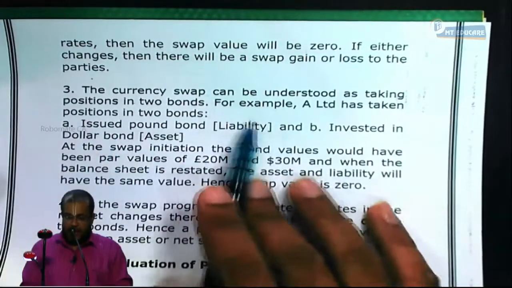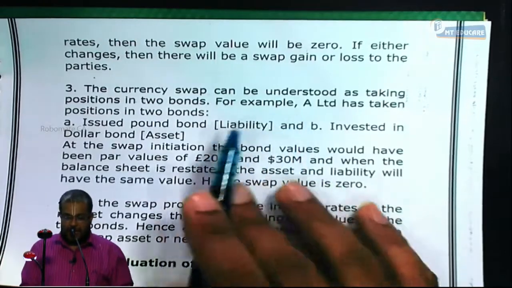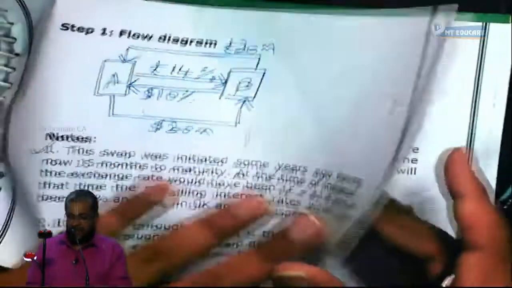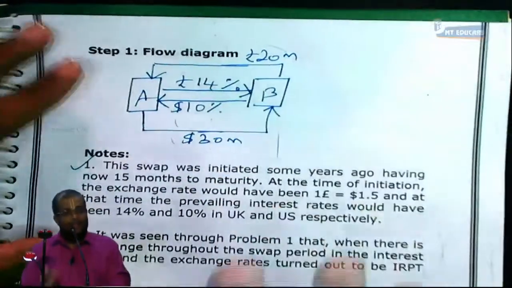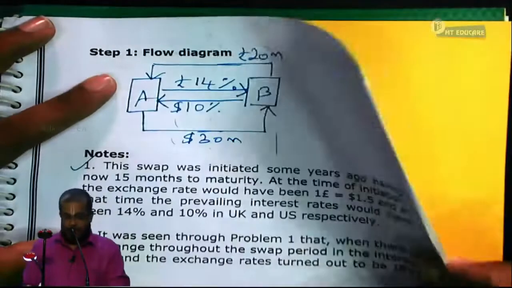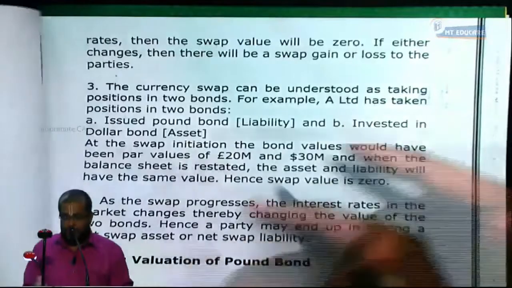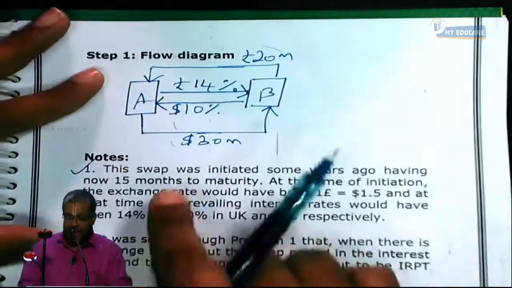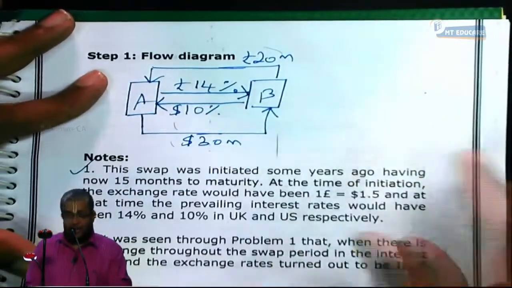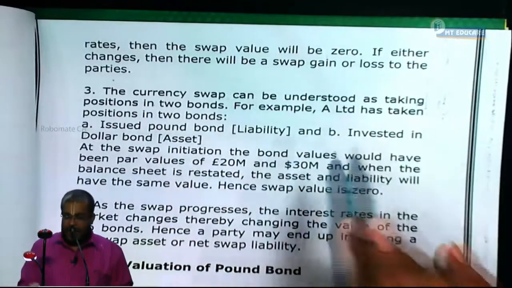Next. The currency swap can be understood as taking positions in two bonds. For example, A has taken positions in two bonds. I'll just check it. What is A and B? Here they have given that A issued the pound bond. Am I correct? Super. So A has issued a pound bond, receiving pounds and paying 14% pound interest. It is a liability. And A has invested in a dollar bond, receiving interest, so it becomes an asset. So A has issued a pound bond, which is a liability, and invested in a dollar bond.